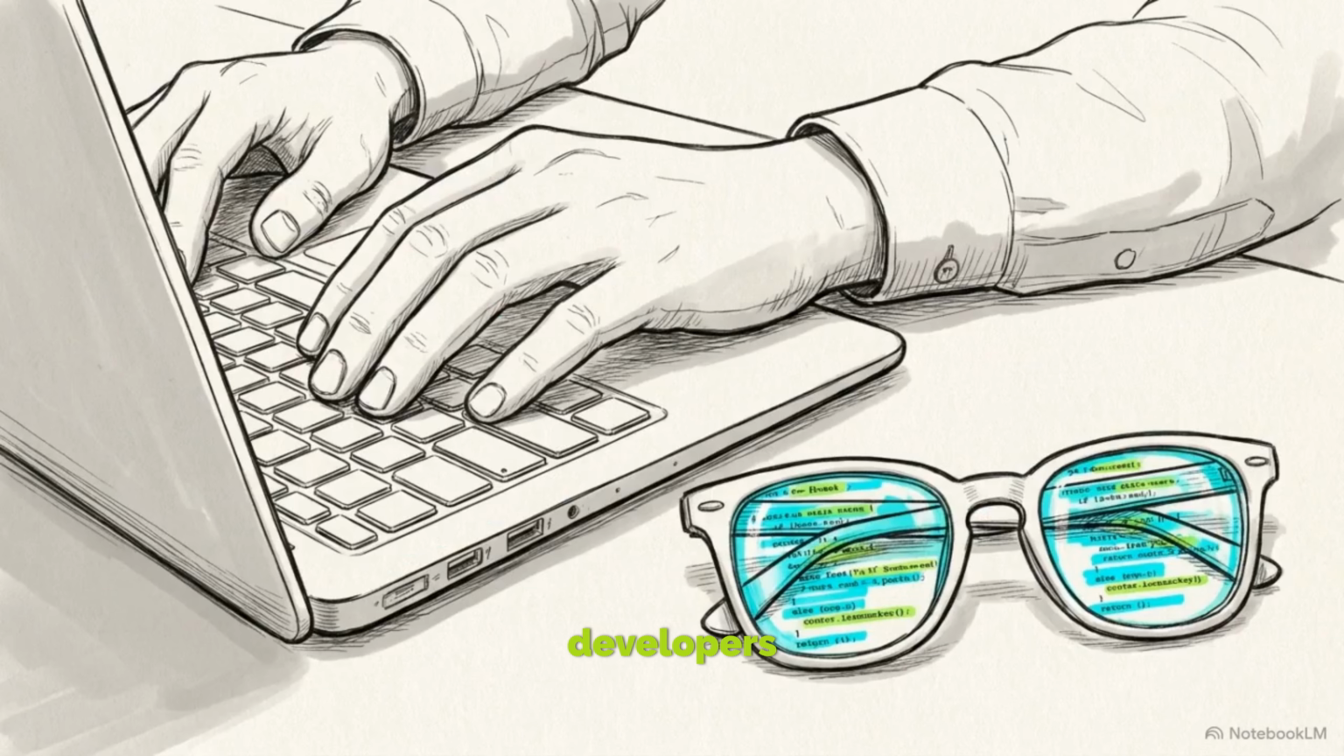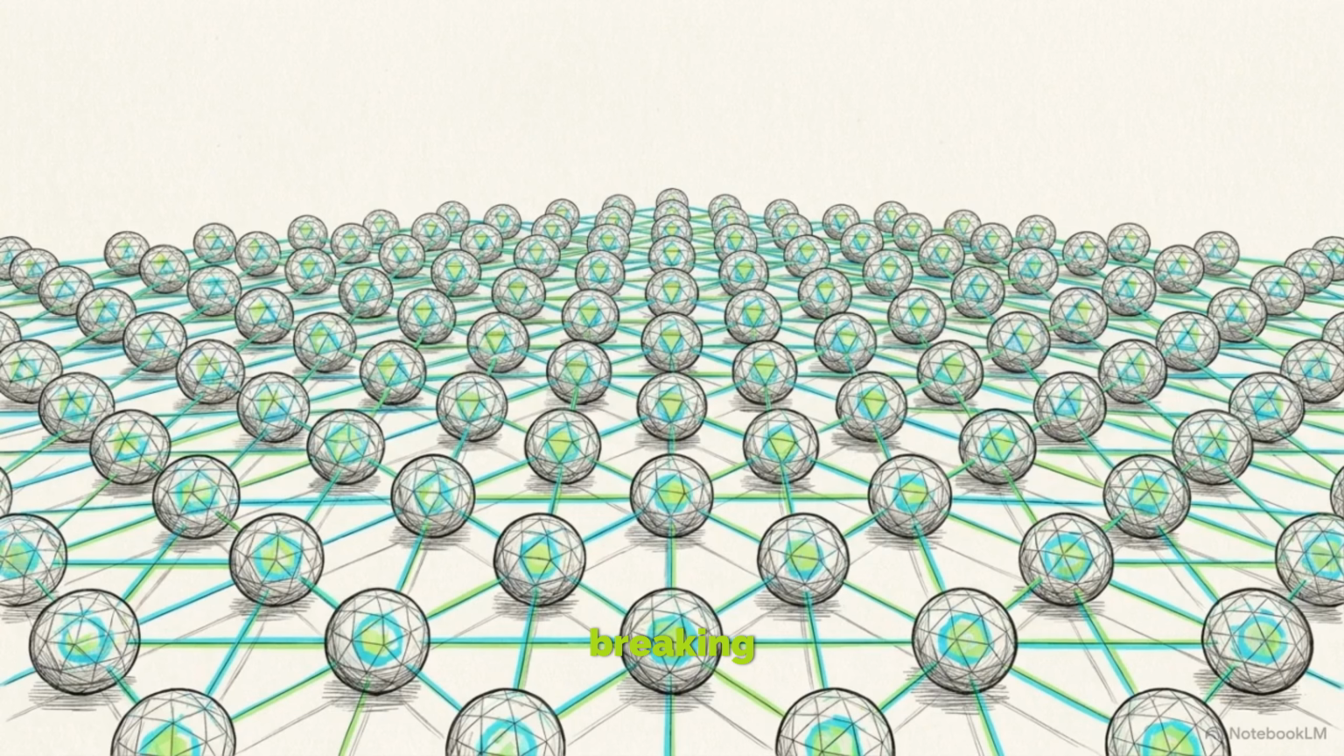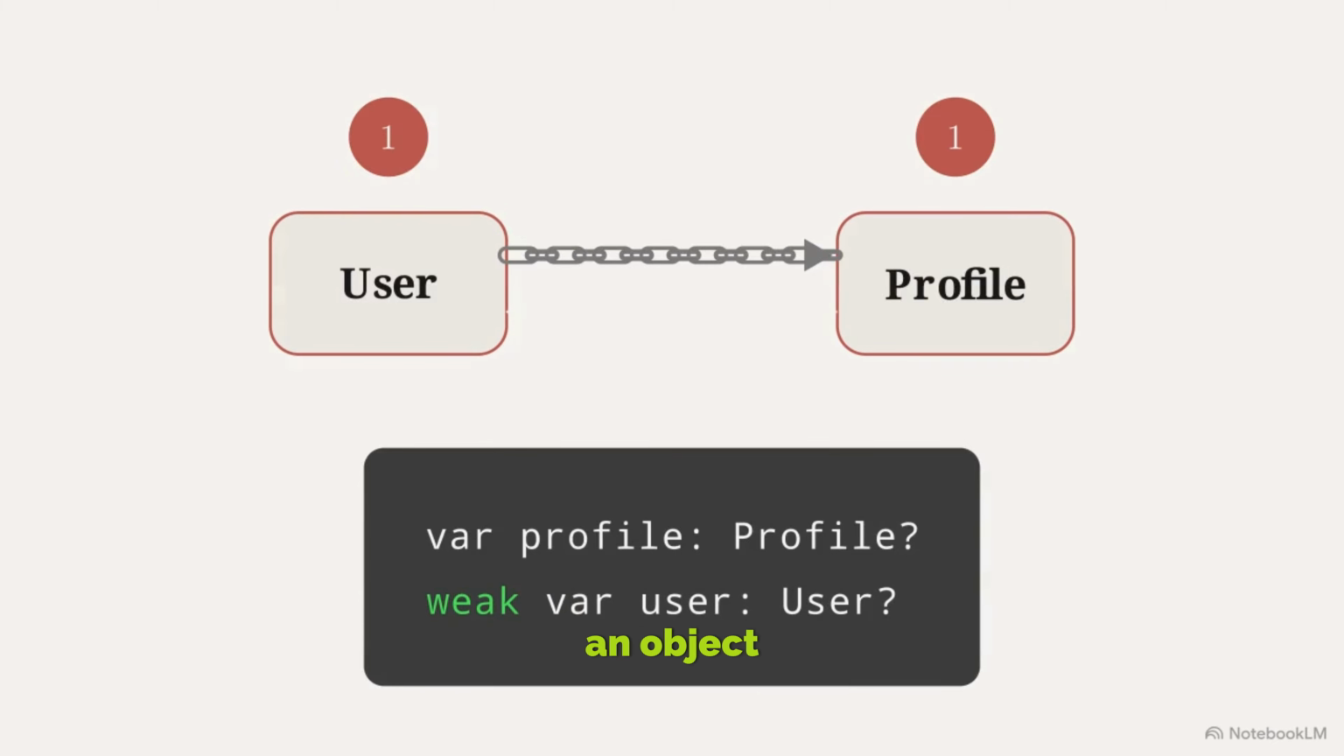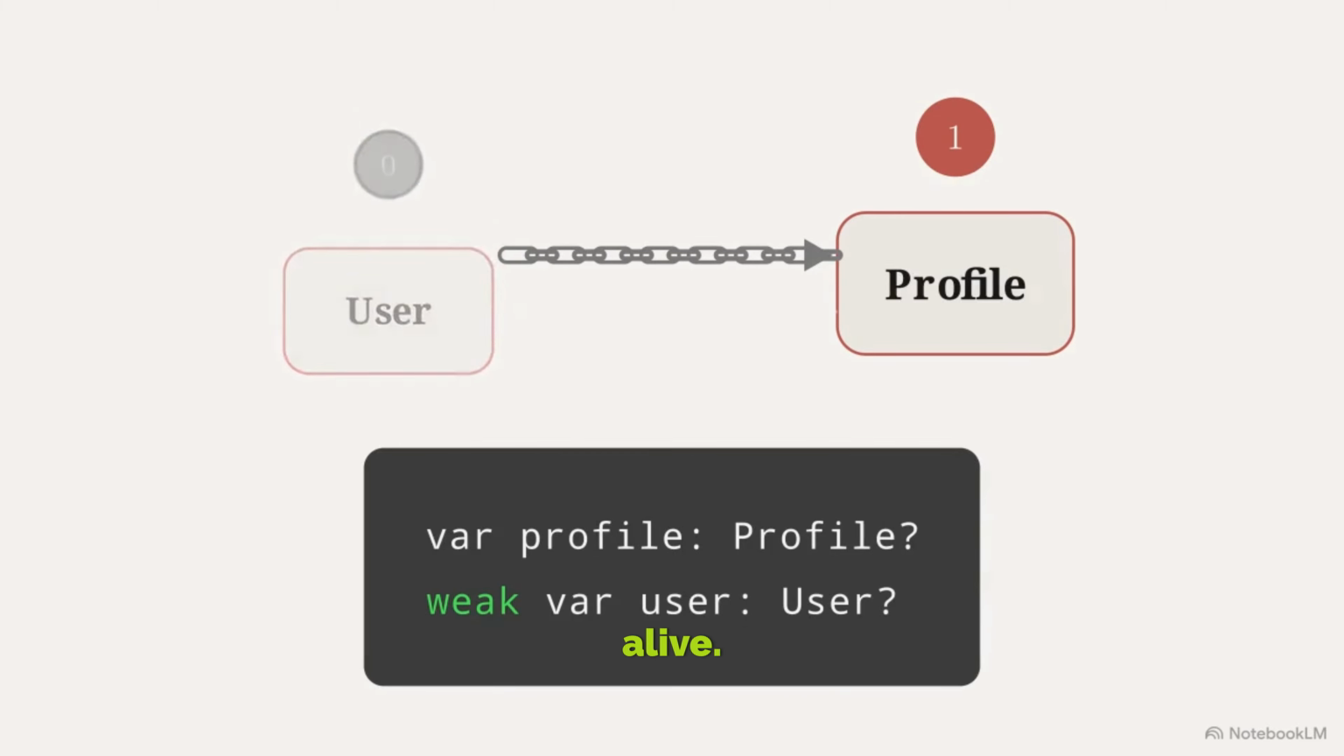To solve this, developers have to change the physics of how these objects interact without breaking the connection required for the app to work. We fix the cycle by declaring one of these connections as weak. A weak reference allows an object to see its partner, but it explicitly does not increase the reference count. It is a connection that doesn't create an obligation to stay alive.